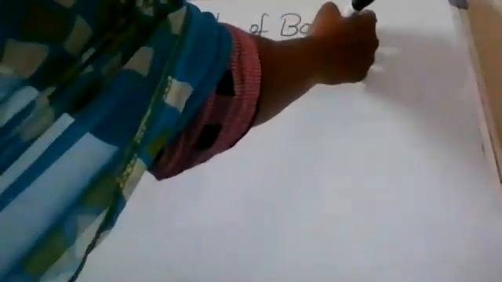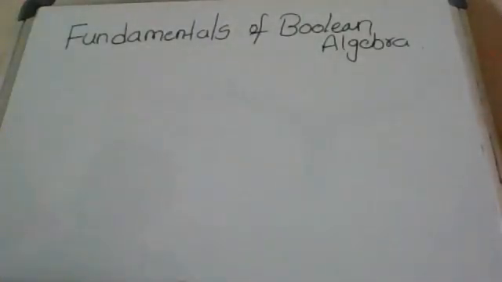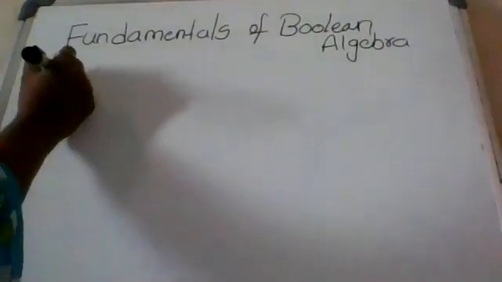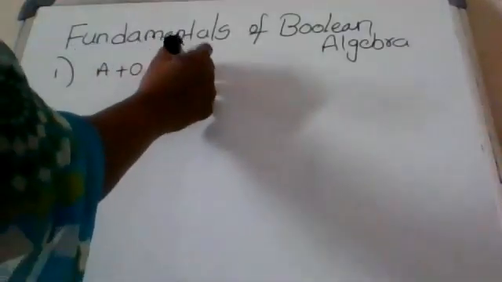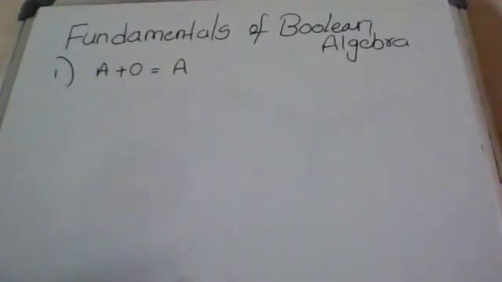Now, the fundamentals of Boolean algebra. So first one, A plus 0 equal to A.